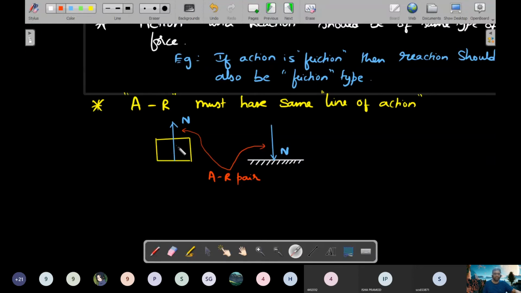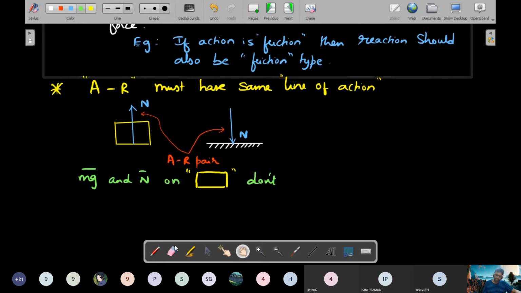Just because N and mg are equal and opposite, don't say N and mg are the action reaction pair. That's not correct. So let me write that for our convenience here. Caution: mg bar and N bar on the block don't form an action reaction pair.